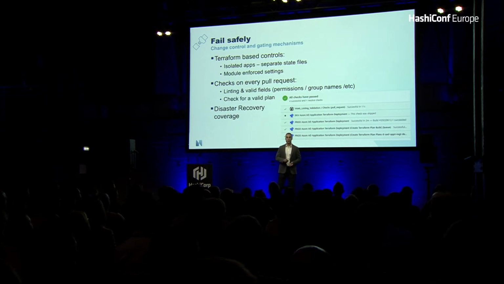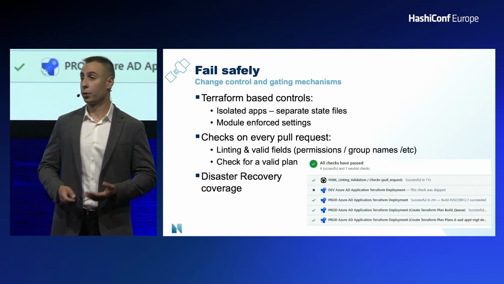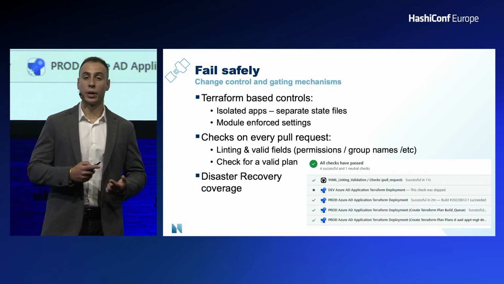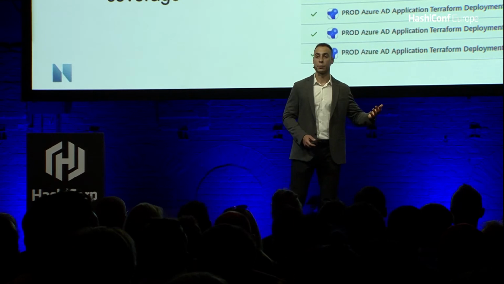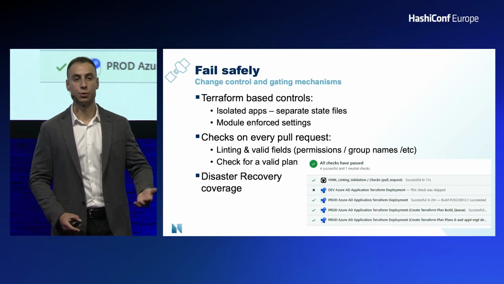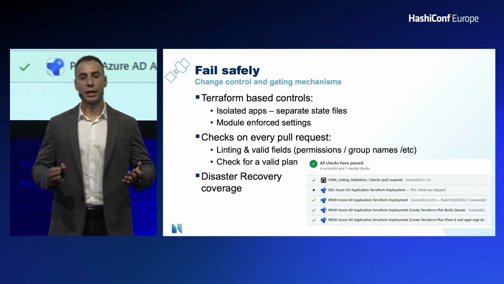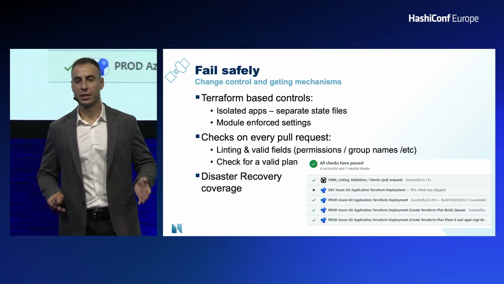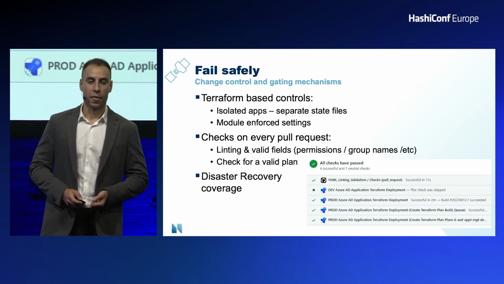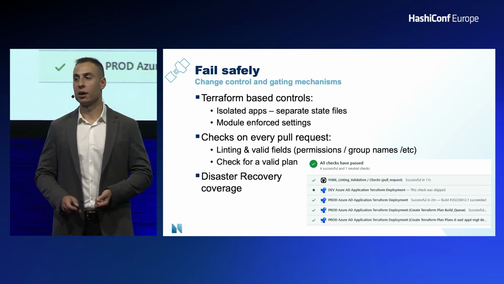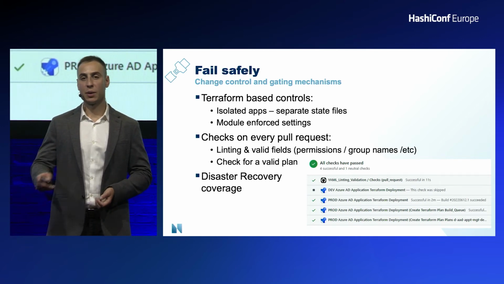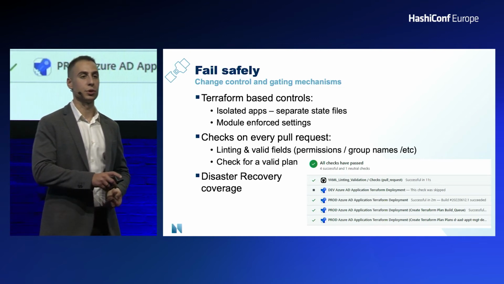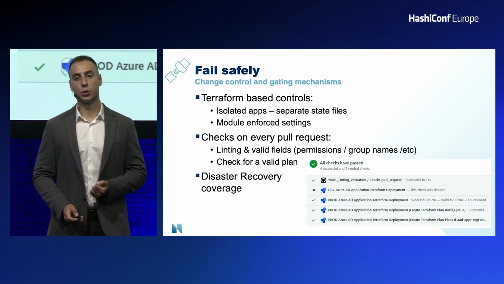And of course, I did mention GitOps. So we have options here for us to actually add additional checks the way we do in GitHub pull requests normally. So we had linting and validation on every pull request, ensuring that people were referencing correctly created applications, the right group names, the right usernames. Make it safe. We added, like on a bowling alley, you've got those nice little rails to help you play safely. And what we found is that we were actually improving our disaster recovery posture as well as part of this. We've codified all of our apps, and every time a change is made, we know exactly what it was that was going to break an application and how to get it back to a working state.